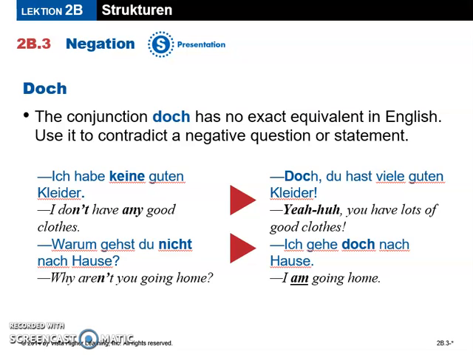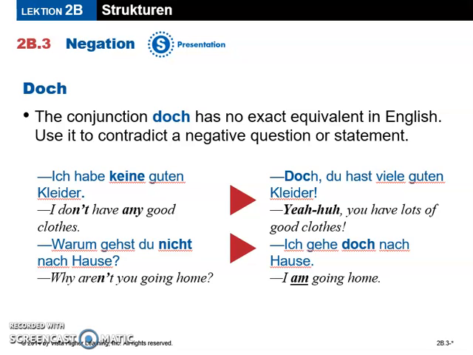So we look at the examples that I have here. Ich habe keine guten Kleider. I don't have any good clothes. If you want to contradict that, you could say, Doch, du hast viele guten Kleider. And that's like saying, "Yeah, you have lots of good clothes." And that's how doch is used in English, but we don't actually have a word that is proper English to mean doch and show contradiction to a negative question or statement.